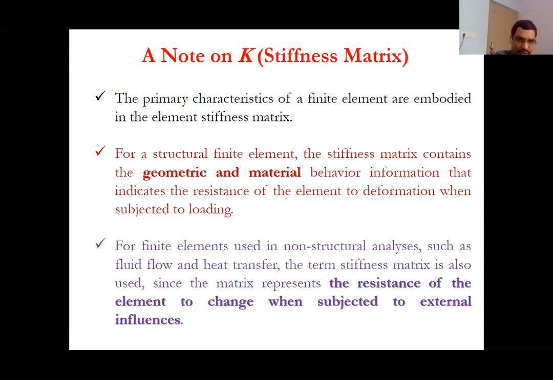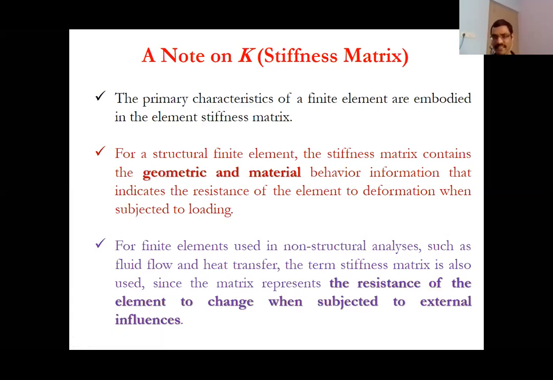This K is called the stiffness matrix. You must be wondering that for springs, stiffness is fine, but why use it for other domains like fluid flow and heat transfer? When we say somebody is stiff, it means it is resisting change. So whether we are doing non-structural analysis, fluid flow or heat transfer, we still use the term stiffness matrix because it represents the resistance of the element to change when subjected to external influences.